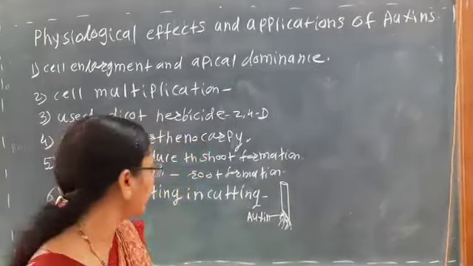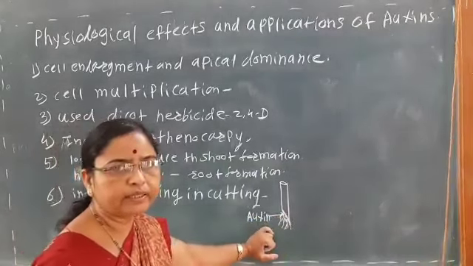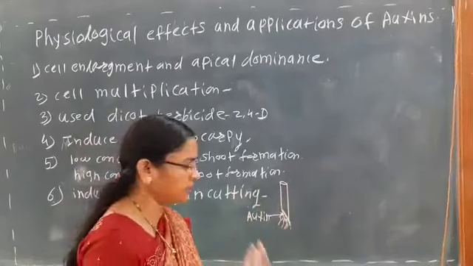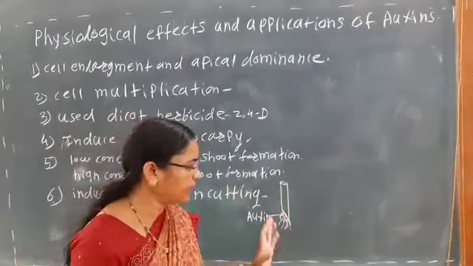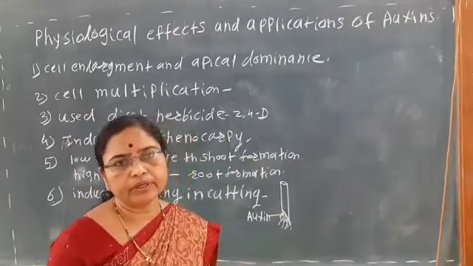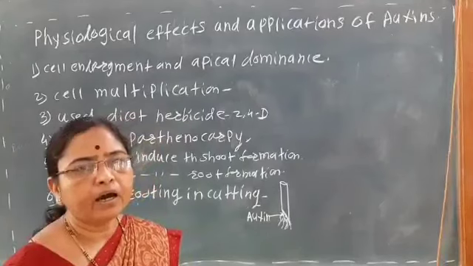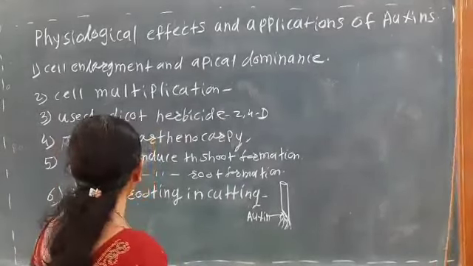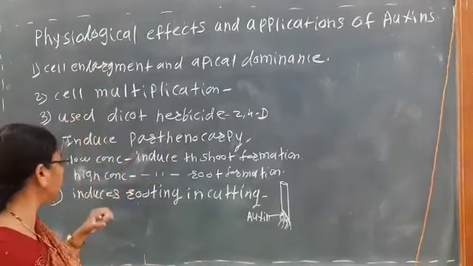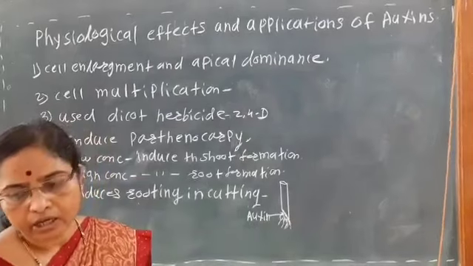Okay, so here it induces rooting. Roots induce होतात in the stem cutting at the lower end of the stem cutting. If we apply the auxin, there will be early rooting. Okay, so the sixth physiological effect is it induces the rooting in the cutting.